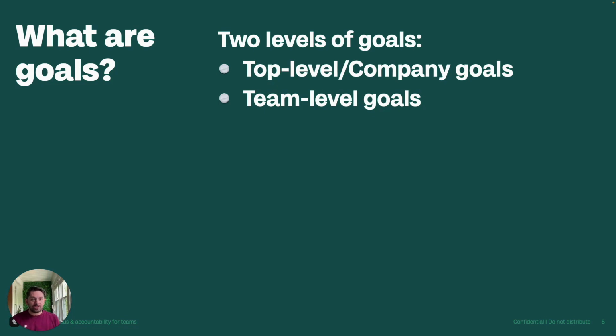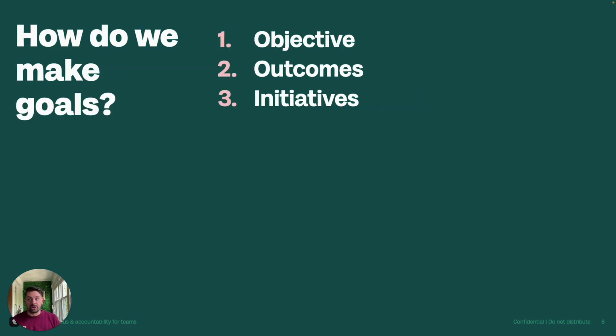And so the best way to structure a goal is going to have three different parts. The first part is our objective. This is the what. What are we looking to accomplish? It should be something aspirational that's going to inspire action. This should be something that is able to be accomplished. It's an actionable goal, but it should be a little bit more inspiring, something that really gets people to want to work on it.